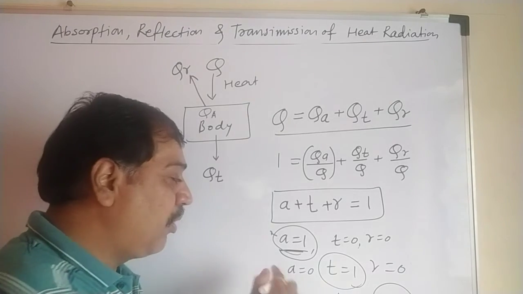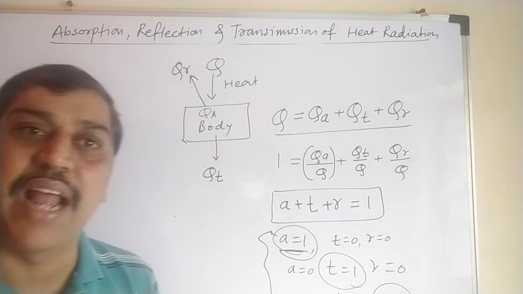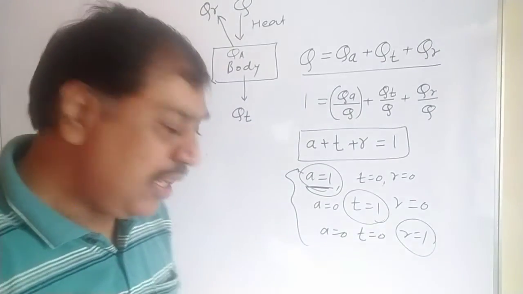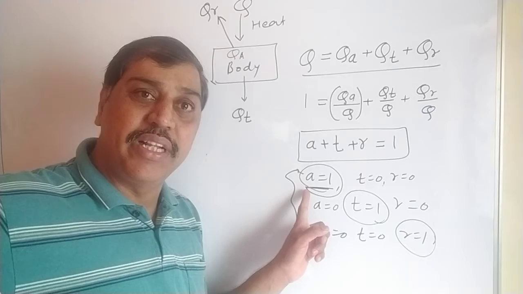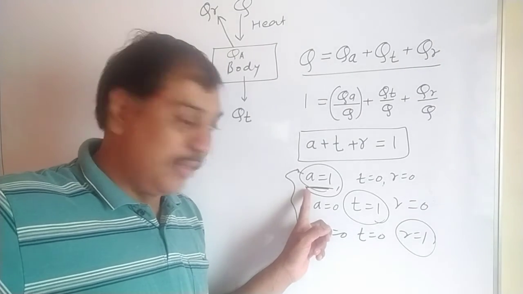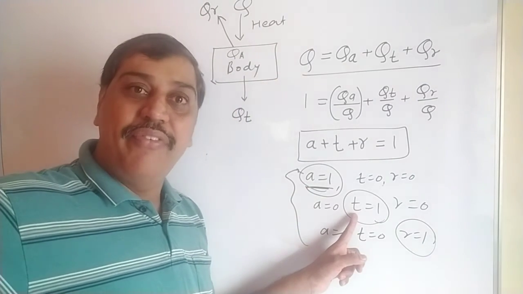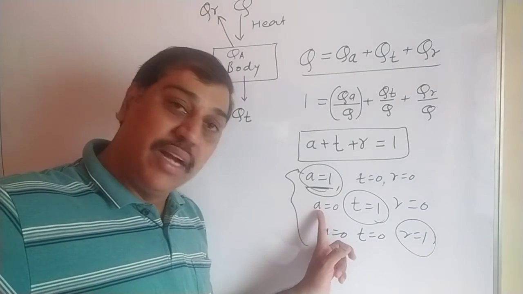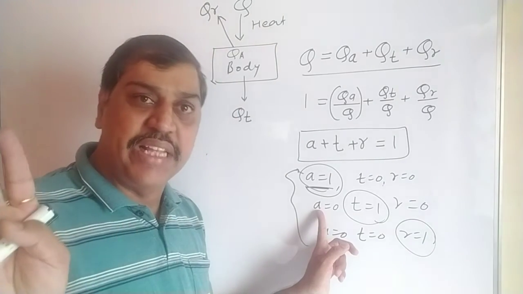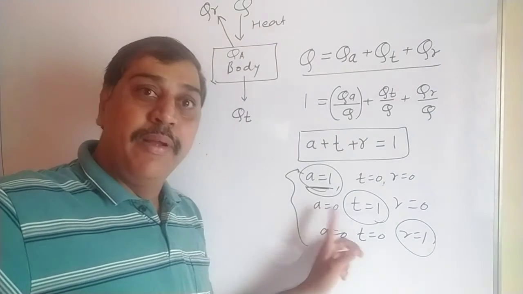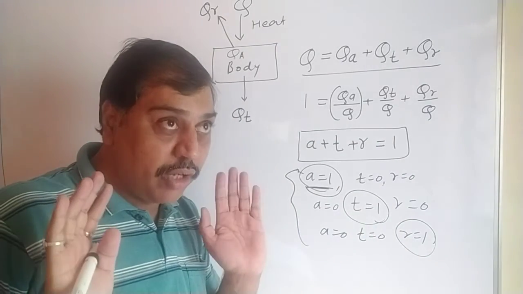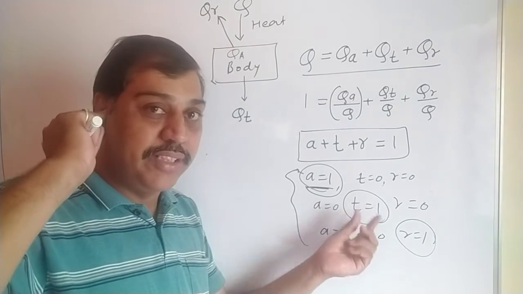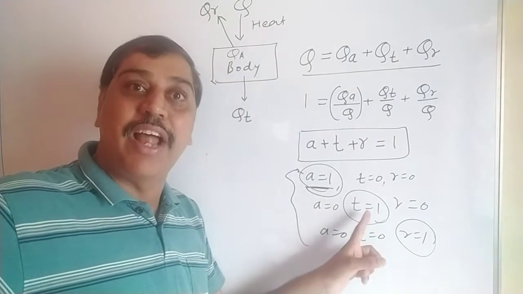These are the three cases, and such three types of students are available in the class. Some students get 100% of whatever the teacher teaches, so they are absorptive. The second type is transmitting: they are physically seated in the class but didn't get or understand anything, so absorption is 0 and reflection is 0. They show the teacher they are concentrating, but there is still transmission, in one ear and out the other.